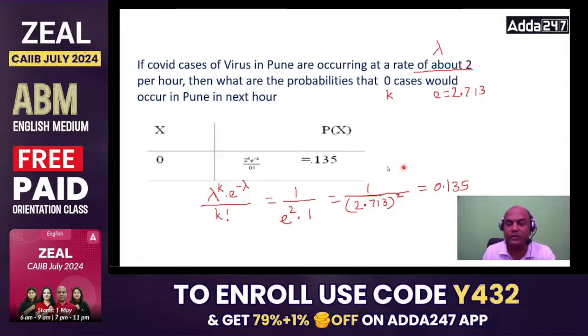Okay, if lambda equals 2, that means k equals 2 if 2 cases are required. Now I'll ask you one more question. If 3 cases are required, 3 cases of COVID are required, can anyone give me the answer? In that case, what can be the answer?